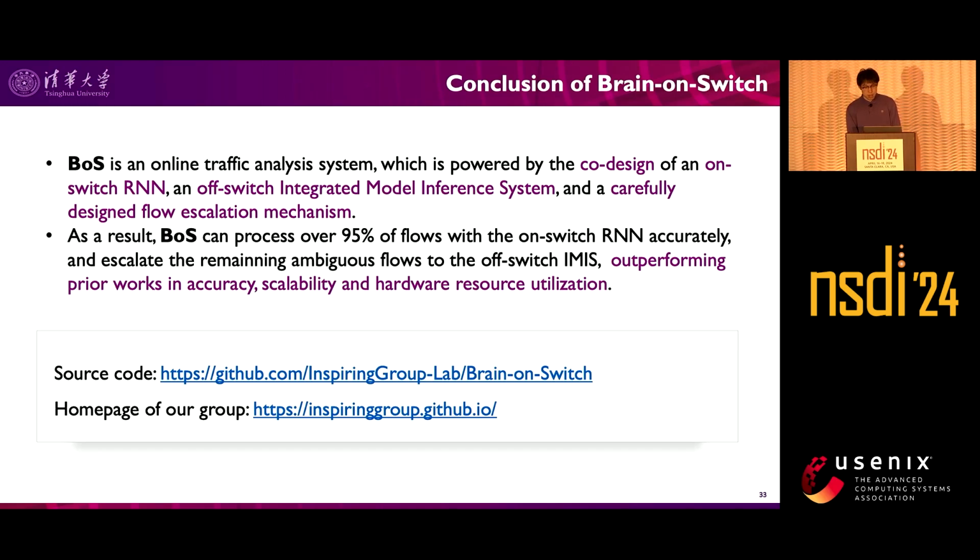In conclusion, BOSS is an online traffic analysis system powered by the co-design of an on-switch RNN, an off-switch integrated model inference system, and a carefully designed flow escalation mechanism. As a result, BOSS can process over 95% of flows with the on-switch RNN accurately, and escalate the remaining ambiguous flows to the off-switch IMS, outperforming prior works in accuracy, scalability, and hardware resource utilization.